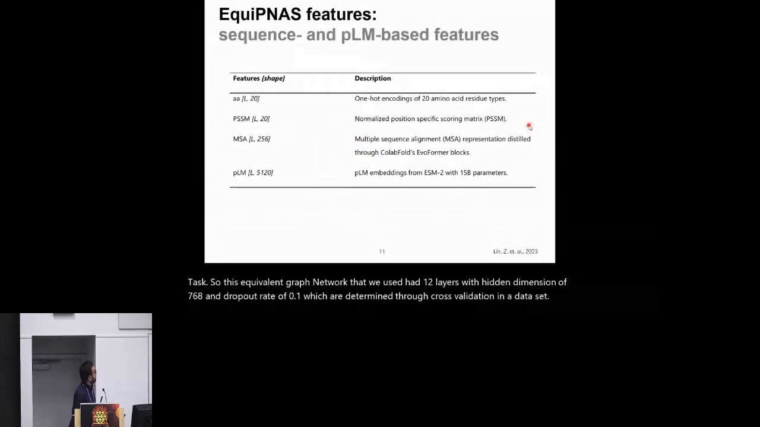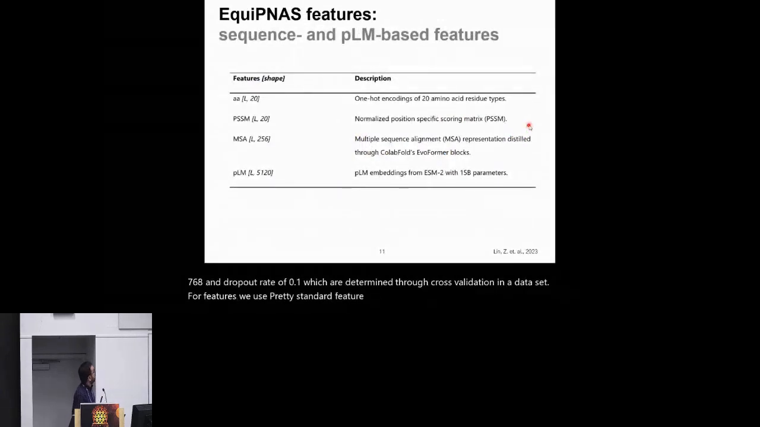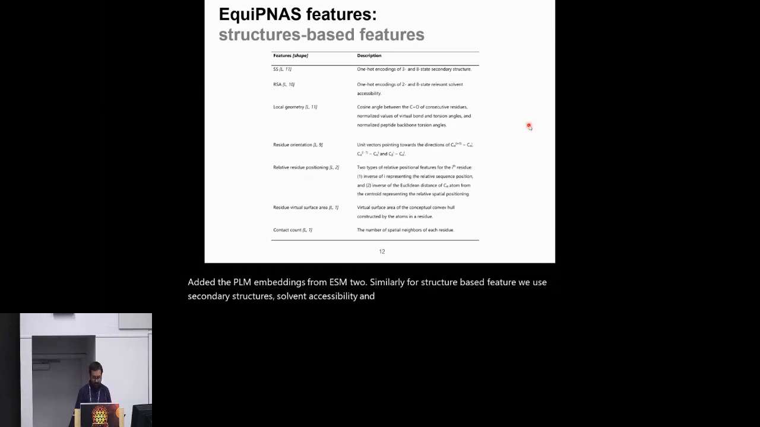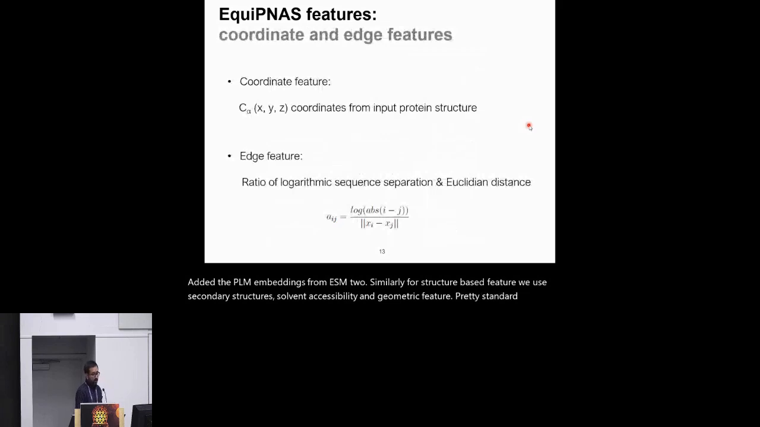For features, we use a pretty standard feature set: amino acid, PSSM, MSA, but we also added the PLM embeddings from ESM2. Similarly, for structure-based features, we use secondary structure, solvent accessibility, and geometric features, pretty standard. Because we use an equivariant network, we also use a coordinate feature, which is the carbon alpha coordinates of the input protein monomer. For edge features, we use a ratio of the logarithm of the sequence separation of the interacting residue pairs and their Euclidean distance.